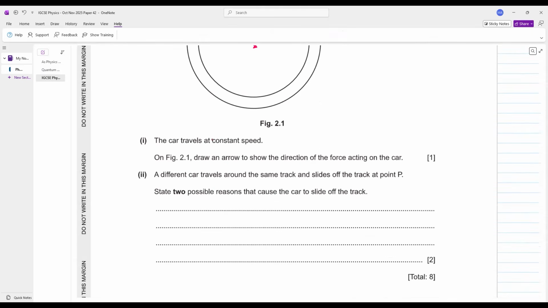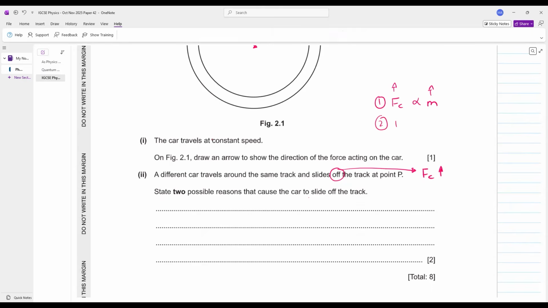अ डिफरेंट कार ट्रैवल्स अलोंग द सेम ट्रैक एंड स्लाइड्स ऑफ द ट्रैक. ओहो बेटा, स्लाइडिंग ऑफ कब ऑकर करती है? When does a car slide off? When the centripetal force becomes larger. State two possible reasons that can cause the car to slide off the track. Always remember, centripetal force is directly proportional to mass. मतलब अगर आपका मास इंक्रीज कर गया तो सेंट्रीपिटल फोर्स इंक्रीज कर जाएगी. The object will slide off.